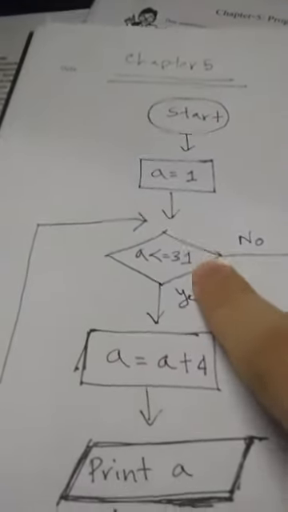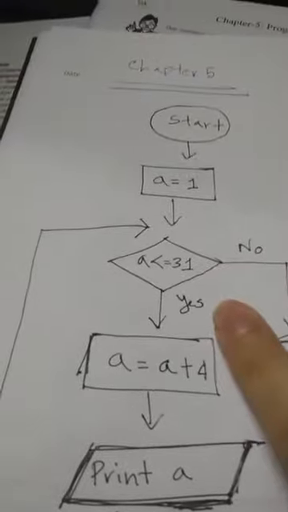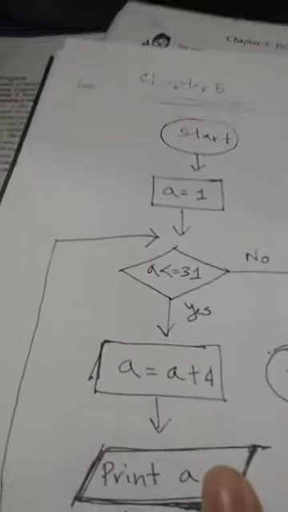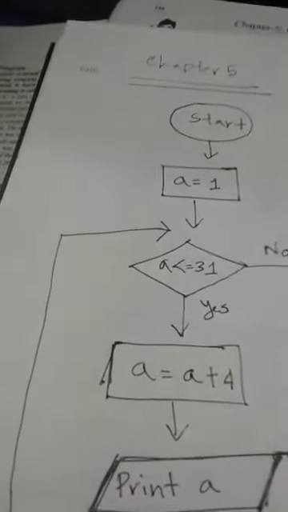Is 9 less than 31? Of course, 9 is less than 31. Again it will go to this line, and 9 plus 4 is 13. The 13th day will be printed. Yes, on day 13 he has to go to the office.